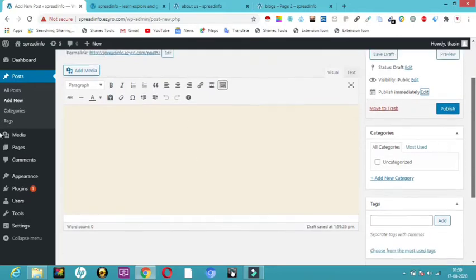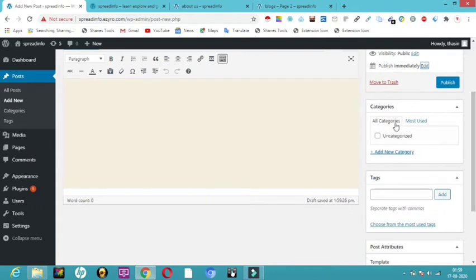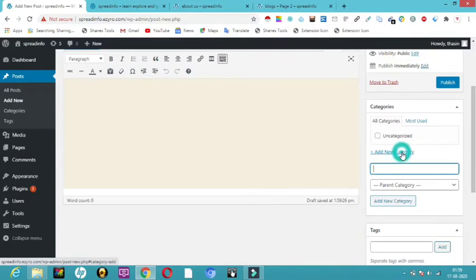And here there is something called categories. Uncategorized is the default category which WordPress gives us. Now we want to add a few more categories to it. How are we going to add categories? Here you can see something called add new category. Now I'm going to talk about math here, so I'll add one more category.